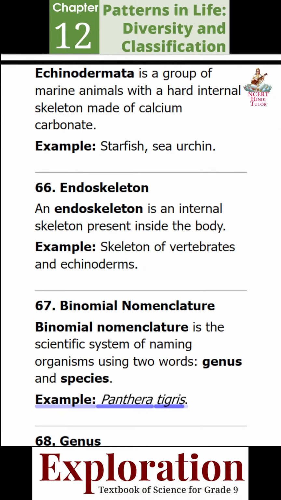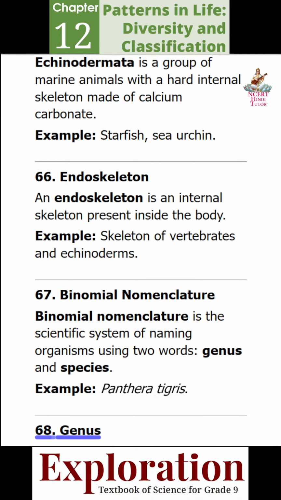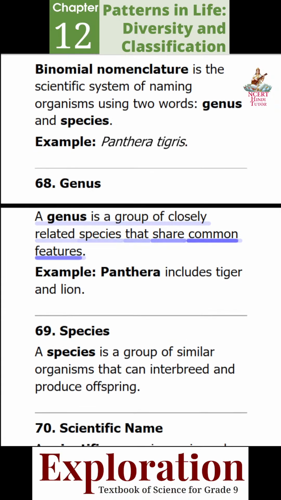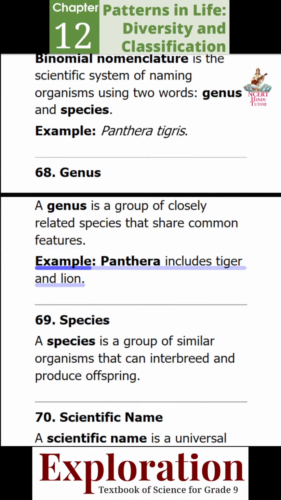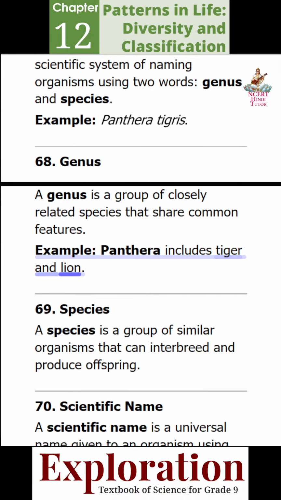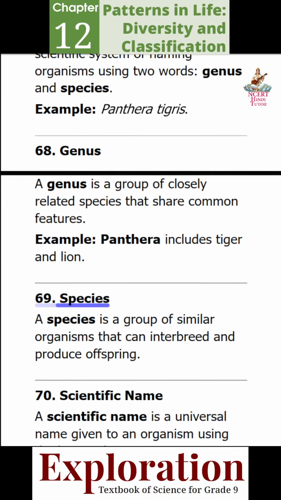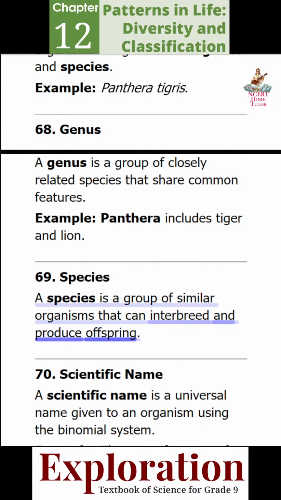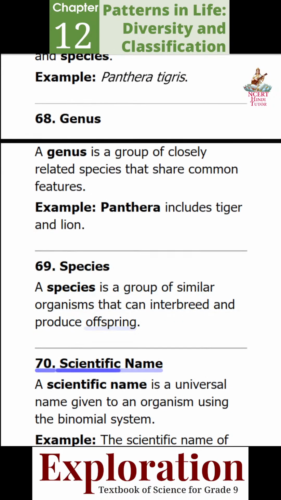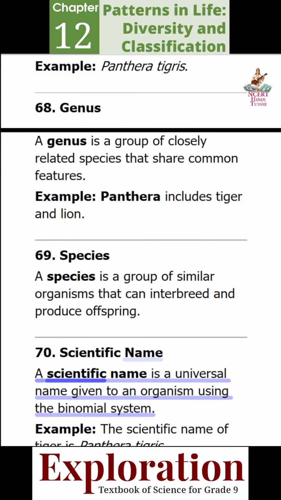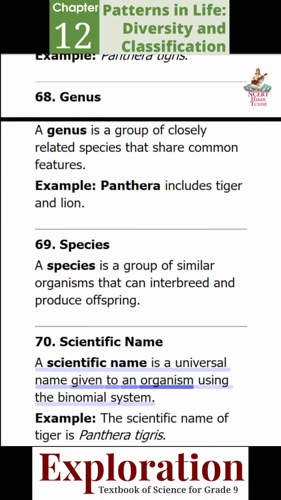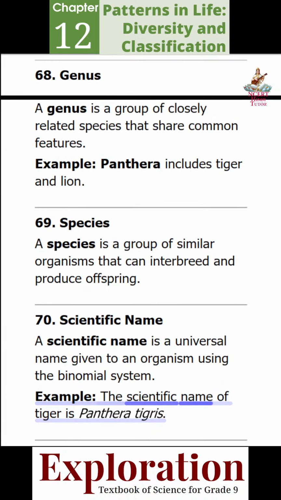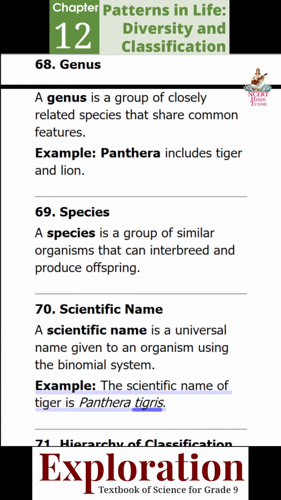Example: Panthera tigris. 68. Genus. A genus is a group of closely related species that share common features. Example: Panthera includes tiger and lion. 69. Species. A species is a group of similar organisms that can interbreed and produce offspring. 70. Scientific name. A scientific name is a universal name given to an organism using the binomial system. Example: the scientific name of tiger is Panthera tigris.